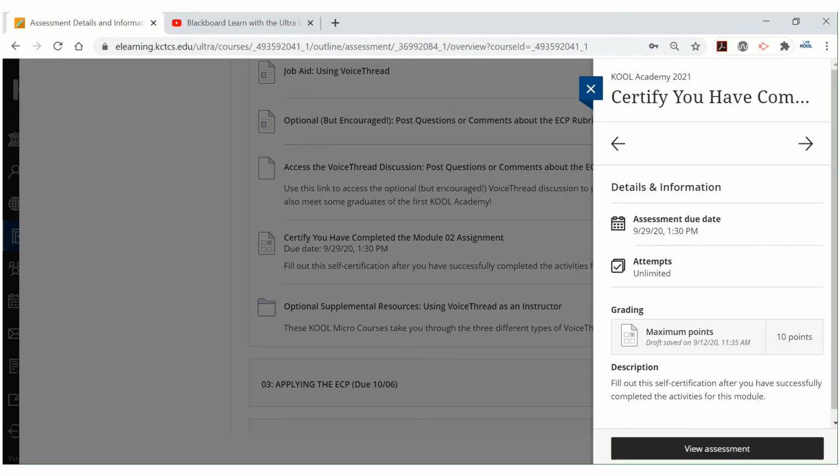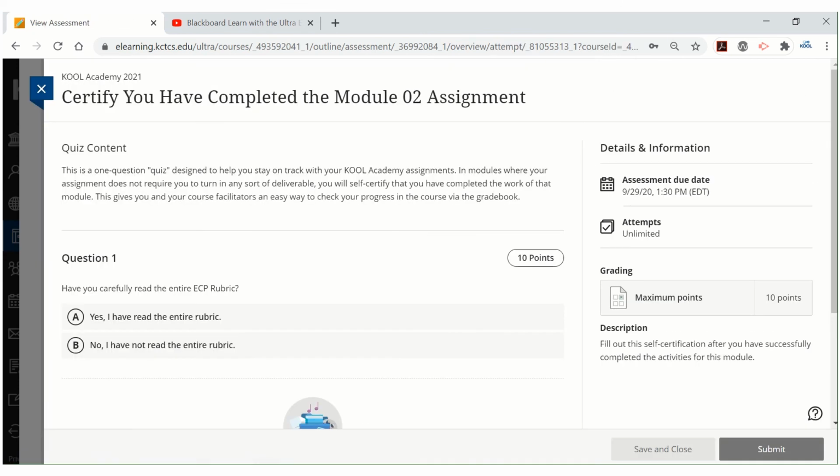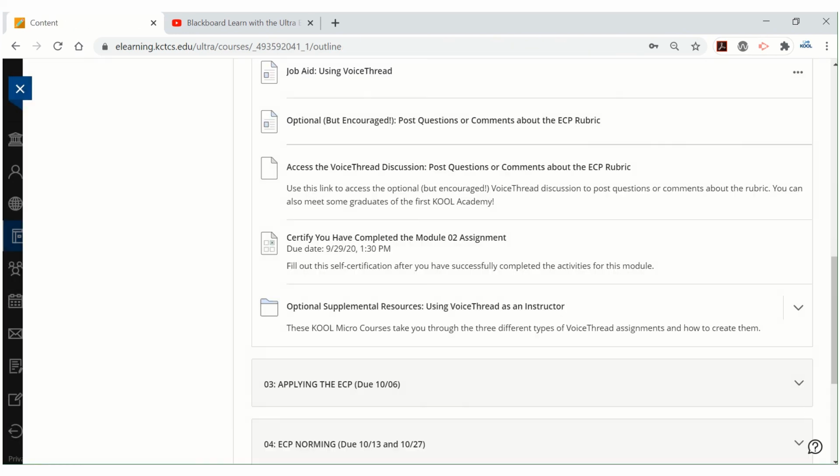In these cases, this is just basically how Ultra presents assessments, whether they're assignments or tests or quizzes or presentations or what have you. They call them assessments regardless of what type they are, and you simply want to click on the View Assessment button. And in every case, this will open and give you additional information and instructions for what you need to do to complete that activity.